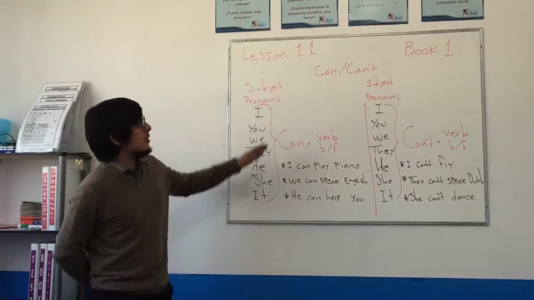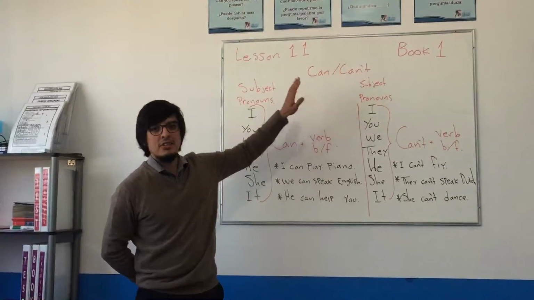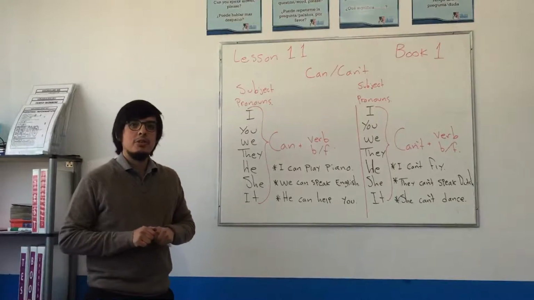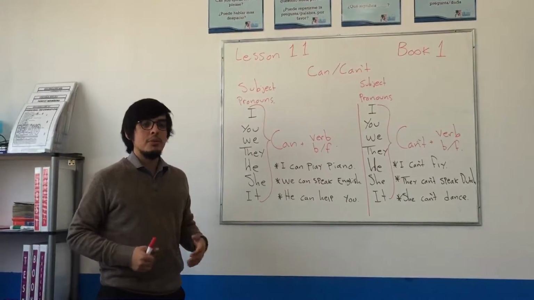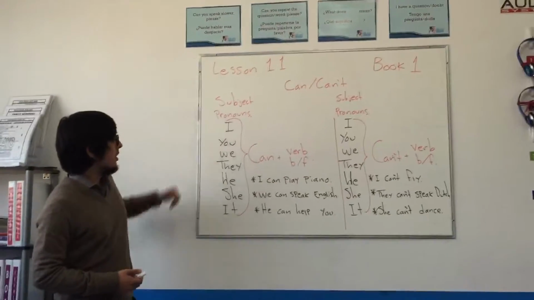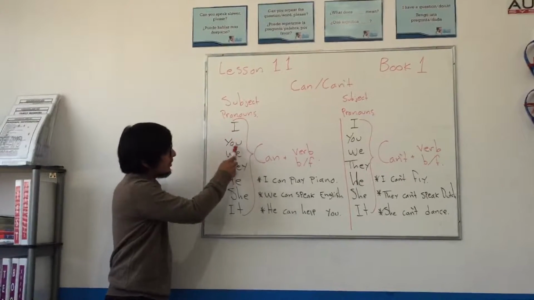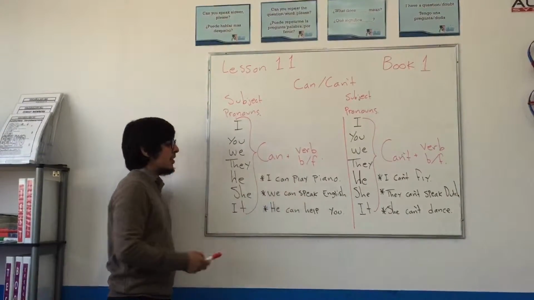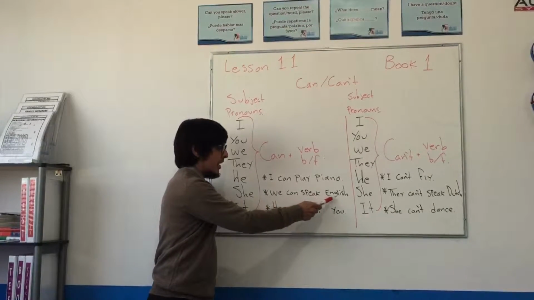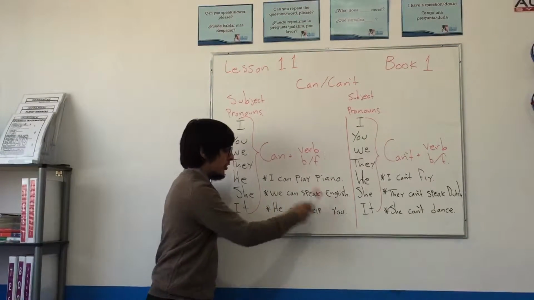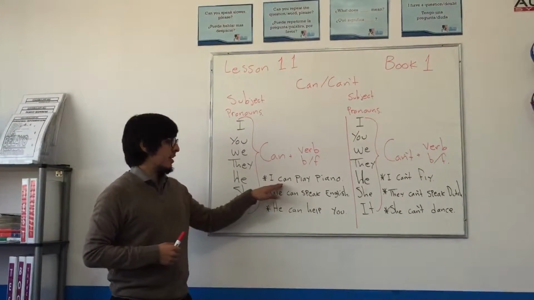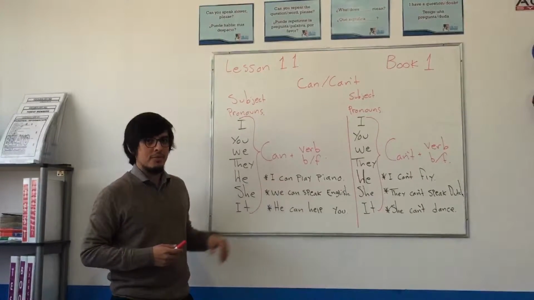Now we are going to talk about the verb can and its negative form, can't. The verb can is used to talk about something that is possible and to talk about the ability to do things. For example, here we have all the subject pronouns plus can. I can play piano. We can speak English. He can help you. What do you understand as can? It is poder in Spanish.